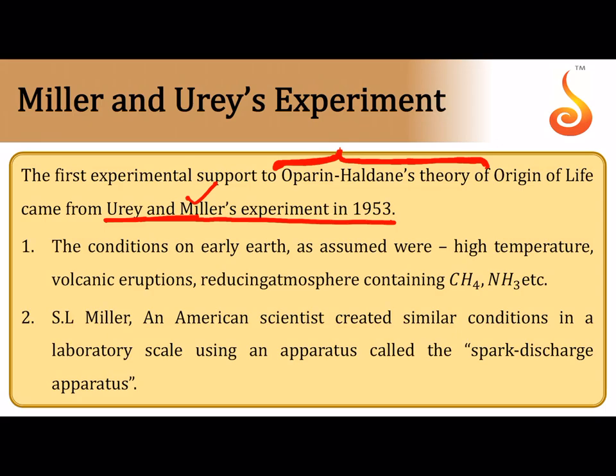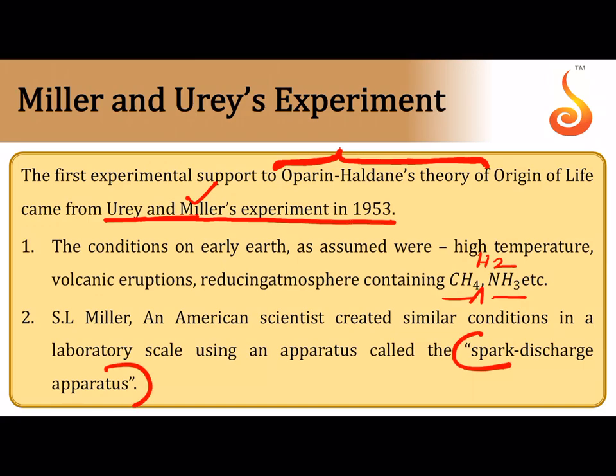The conditions that they considered: they constructed a glass apparatus consisting of boiling water on one end and a spark discharge chamber with tungsten electrodes, and they introduced a mixture of gases, methane, hydrogen and ammonia. These were believed to be the earliest gases released on our planet when the early earth was formed, and the earth was still a molten mass. Slowly as it started solidifying, the molten material from inside, due to the constant collisions of planetesimals or extraterrestrial bodies, oozed out these gases into the atmosphere. That's why they considered these gases in the experiment.